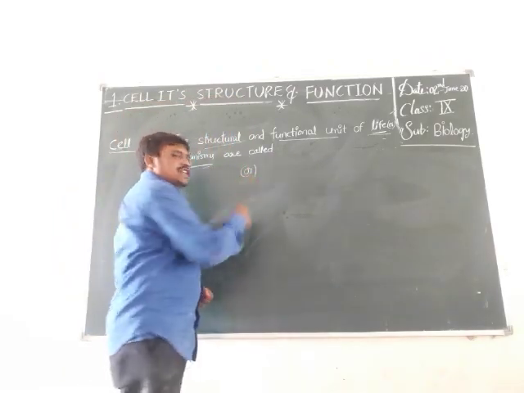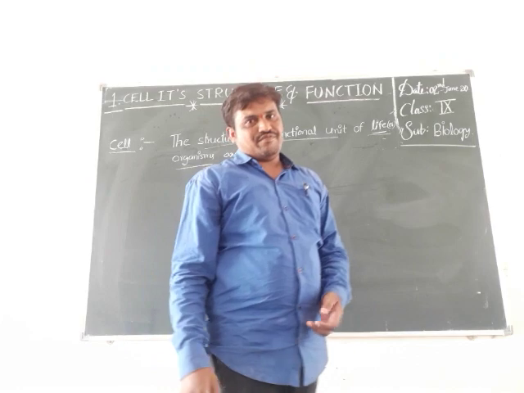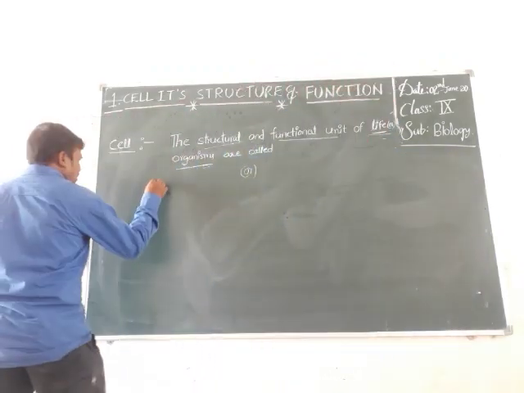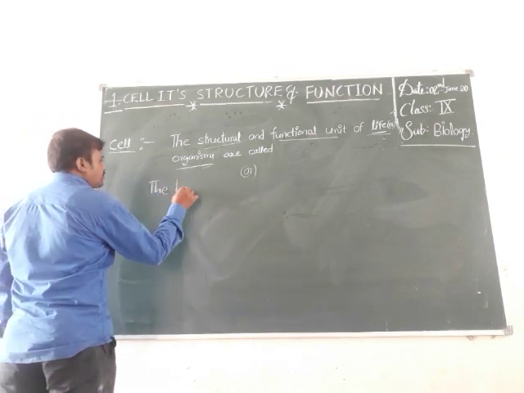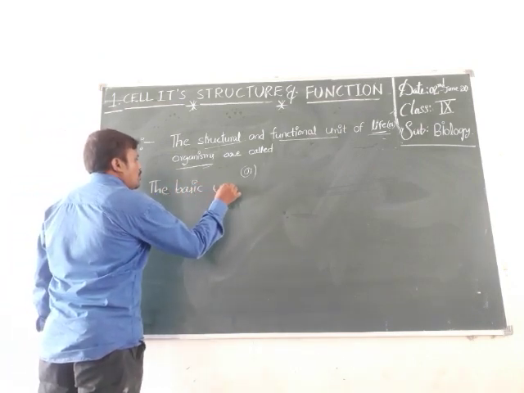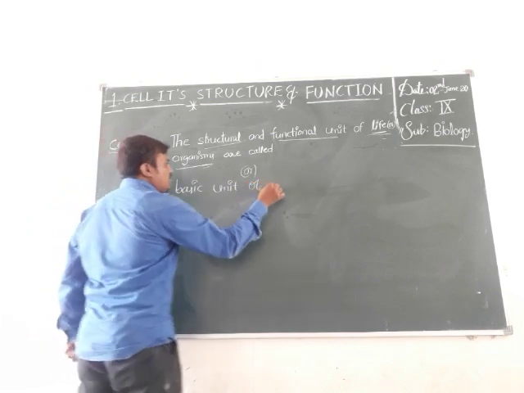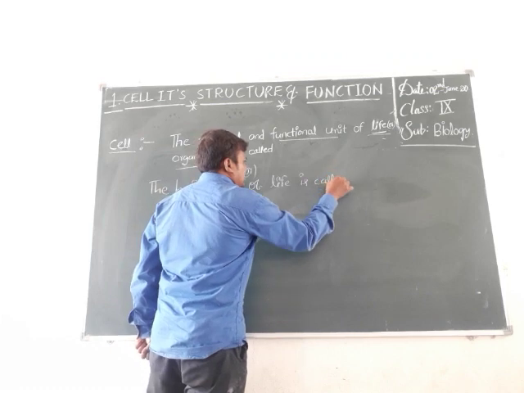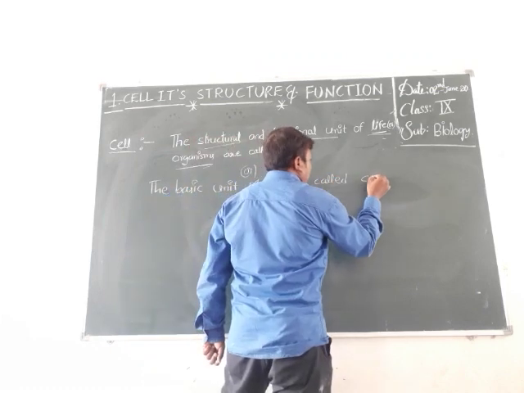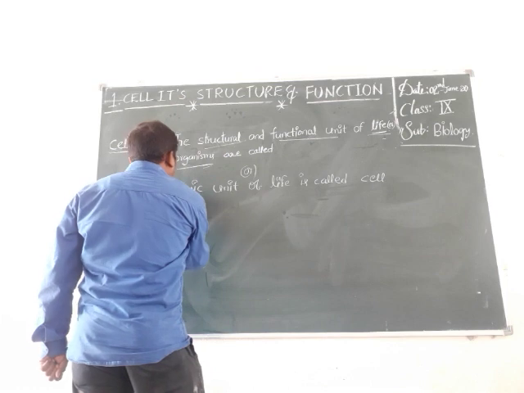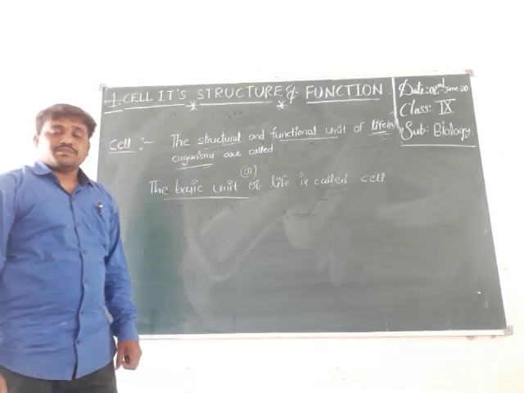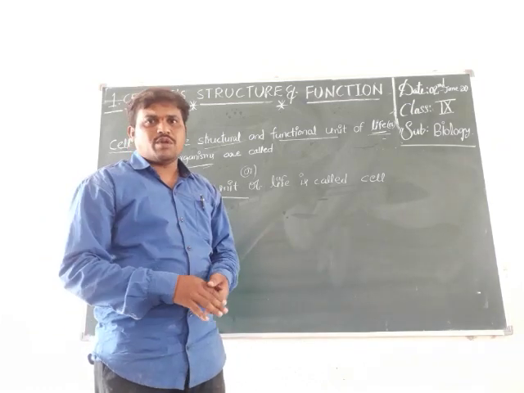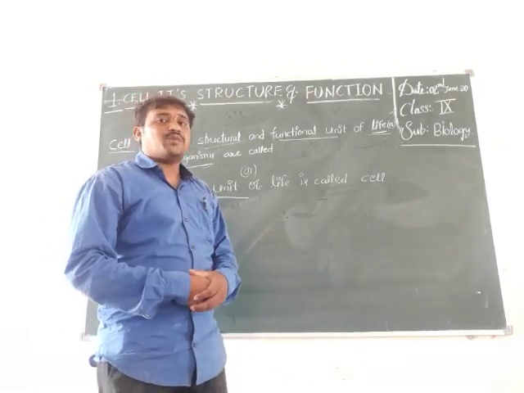Another definition is: the basic unit of life is called cell. What is the meaning of basic unit? Basic unit means life is formed by cells. How is life formed by cells?